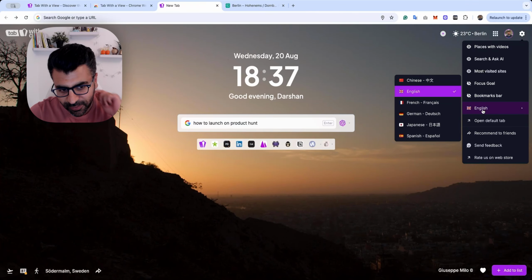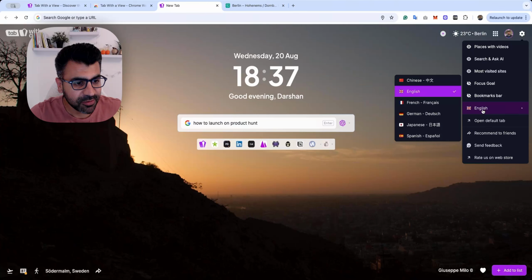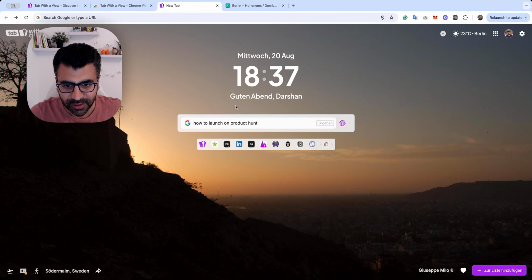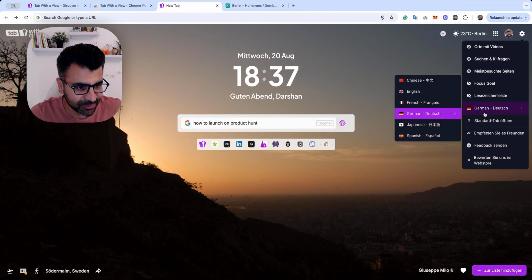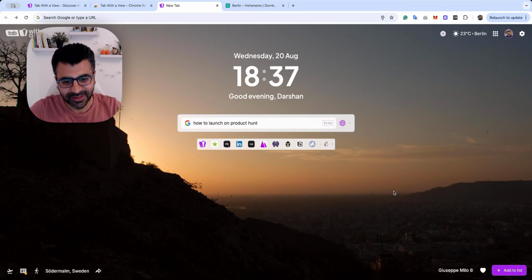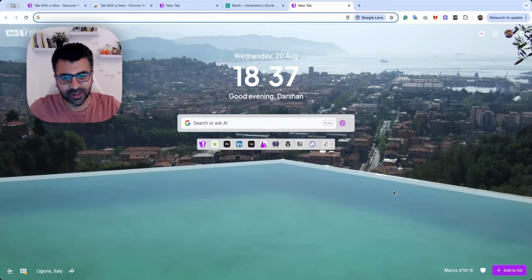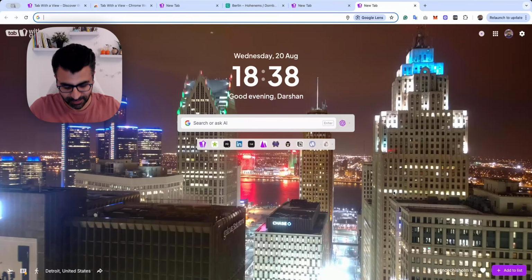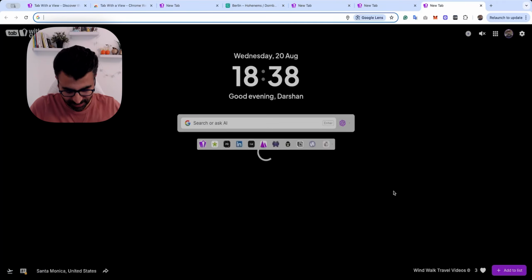Now we also have different language modes for those who are not native English speakers. So let me try and switch this to German. There you go. Guten Abend, Darshan. Now that's as far as my German skills go. So I'm going to switch it back to English. There you go. This is Tab with a View. Every time you open a new tab, you're going to discover a new place.